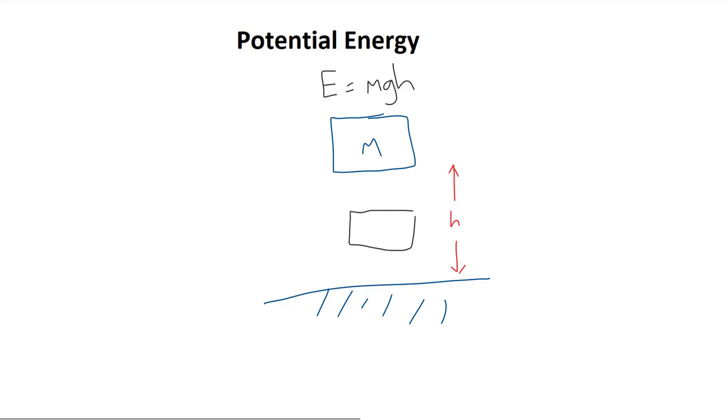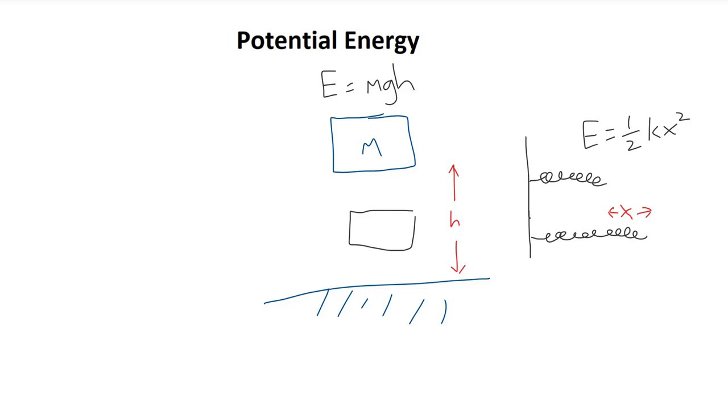Similarly, there is another type of potential energy you need to know for the MCAT, which is known as elastic potential energy. For example, if I consider this spring, which is attached to a wall on the left, then I can consider extending or stretching that spring with my hand a distance x. Doing this then gives this spring an elastic potential energy. That elastic potential energy is equal to a half k multiplied by that stretched amount squared.